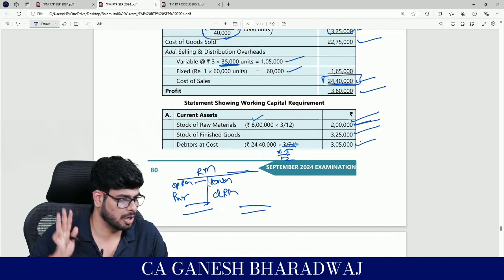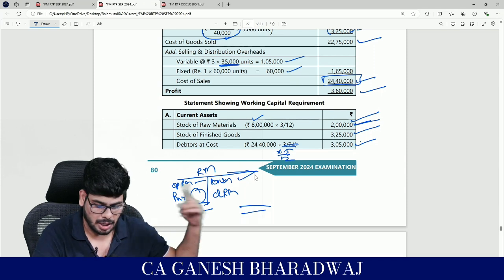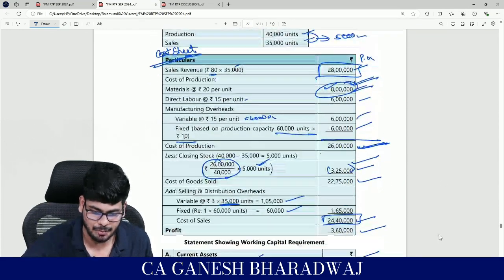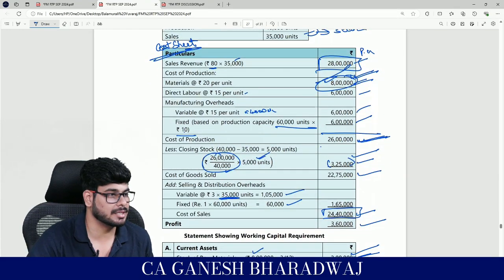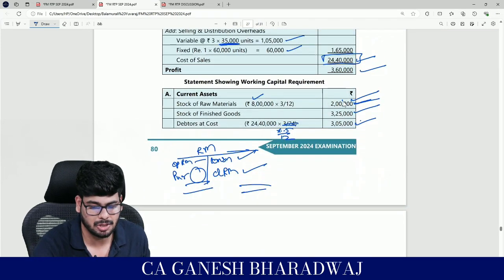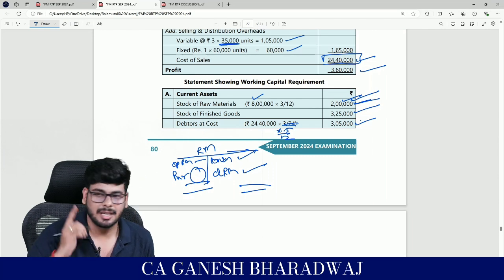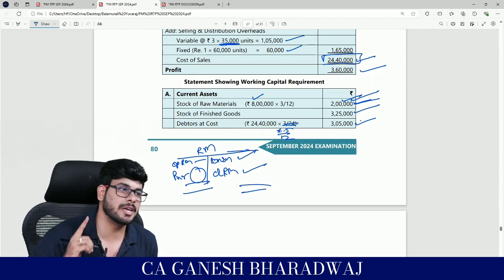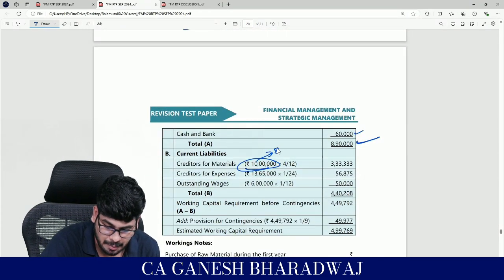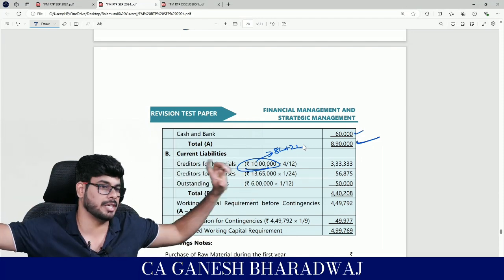In this case, opening stock is not there. How much should I purchase? Your total consumption plus closing stock, correct? In this year, I have consumed a total of 8 lakhs. But it is not enough if I just purchase and keep this 8 lakh, because they are saying you should also have a stock of 2 lakh of raw material. So I need to also purchase that. Guys, clear with this? Many students make a mistake here. This 10 lakh is nothing but 8 lakh plus 2 lakh. This is the total annual purchases that I am going to make.